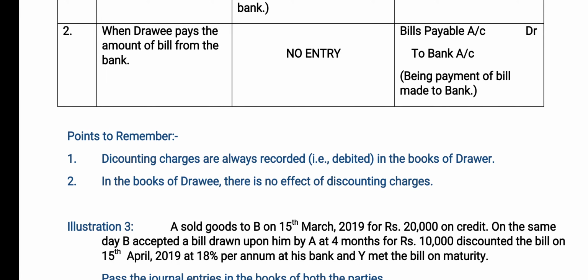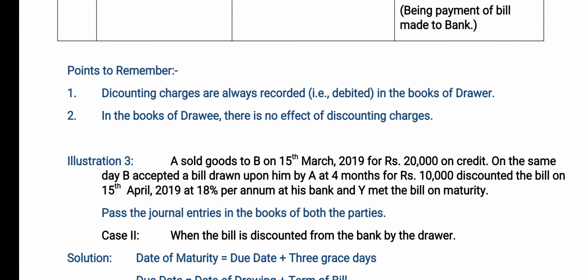First, some points to remember while doing this case 2. The first one is that discounting charges are always recorded in the books of the drawer, which means they will always come in the drawer's journal entries. Second, in the books of the drawee there is no effect of discounting charges, because he is not involved in that case. The drawer goes directly to the bank. So you can see illustration 3.